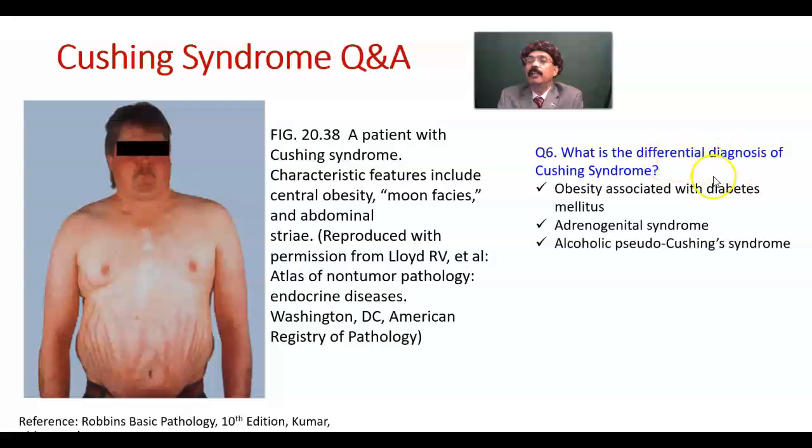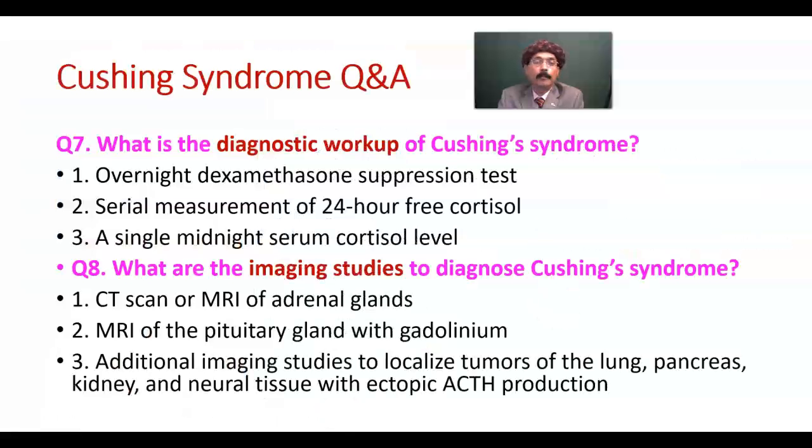What is the differential diagnosis of Cushing syndrome? Obesity associated with diabetes mellitus, adrenogenital syndrome, alcoholic pseudo-Cushing syndrome. What is the diagnostic workup of Cushing syndrome? Overnight dexamethasone suppression test. Serial measurement of 24-hour free cortisol, a single midnight serum cortisol level. This is the diagnostic lab workup.